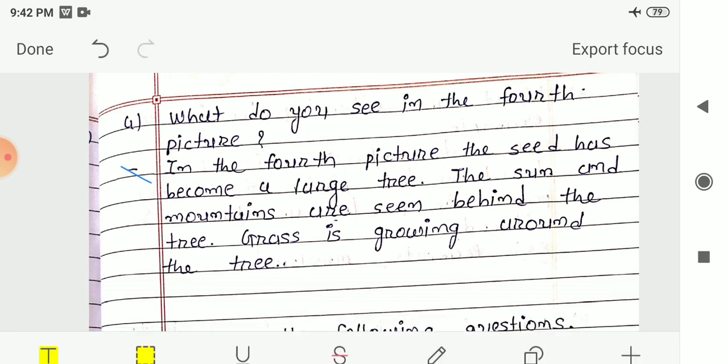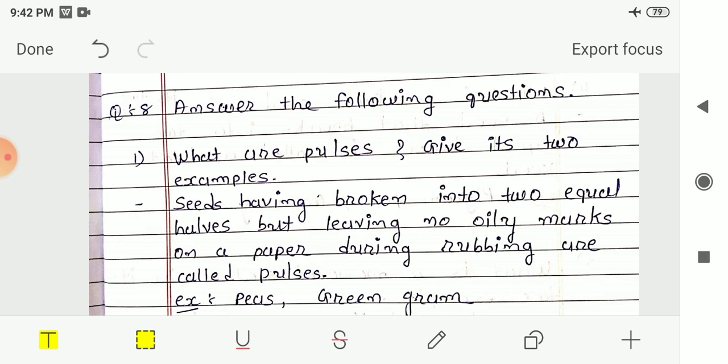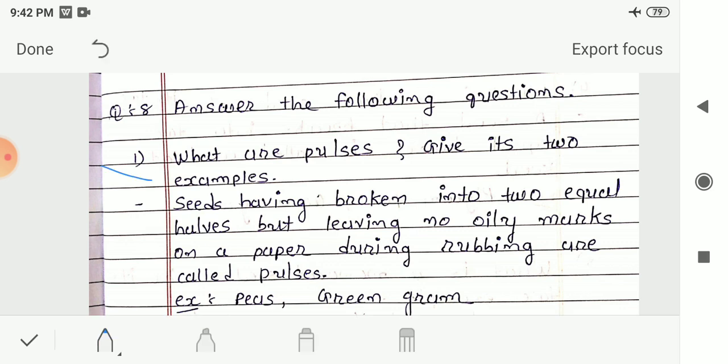Now next let us see question number 8, that is, answer the following questions. The first one is, what are pulses, and give two examples. So the answer is given to you. Seeds that break into two equal halves but leave no oily marks on paper when rubbed are called pulses.